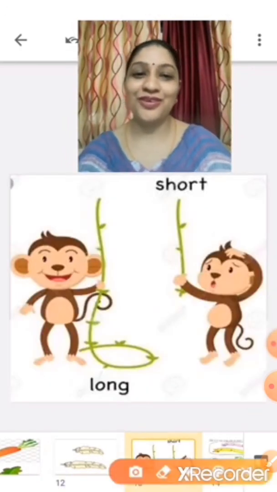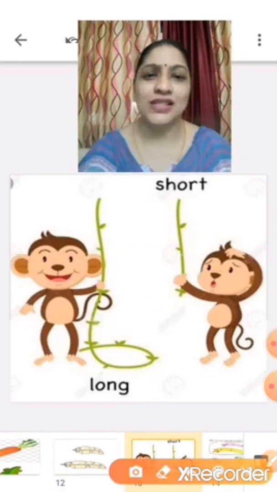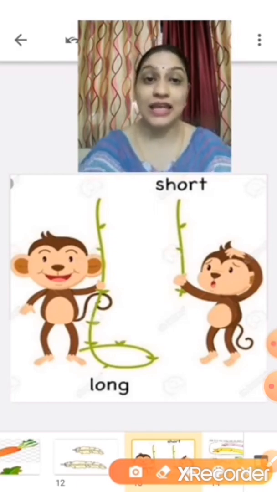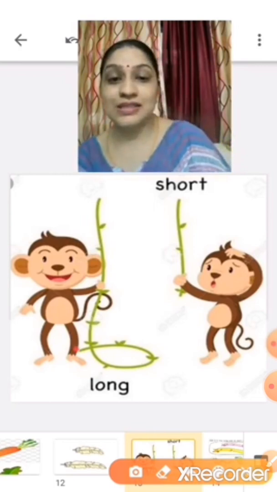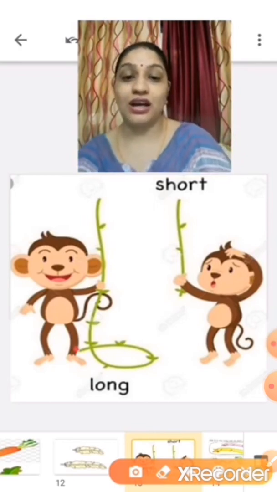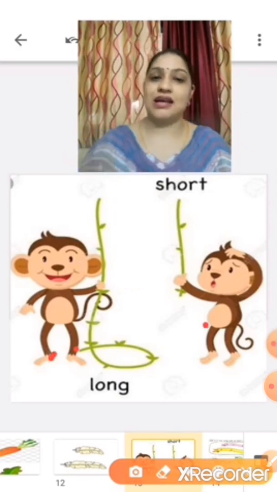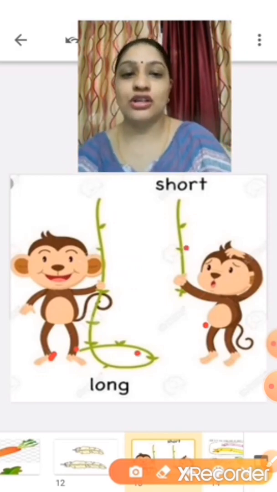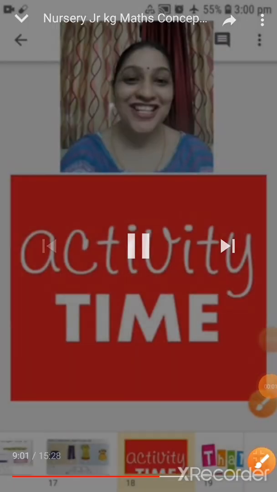Okay. Oh, what are they? Yes, they are monkeys. And what is there in their hand? Yes, the climbers. And the climbers are what they use to climb from one tree to another tree. Children, this monkey is having a long climber, and this monkey is having a short climber. Long, short. Understood, children?